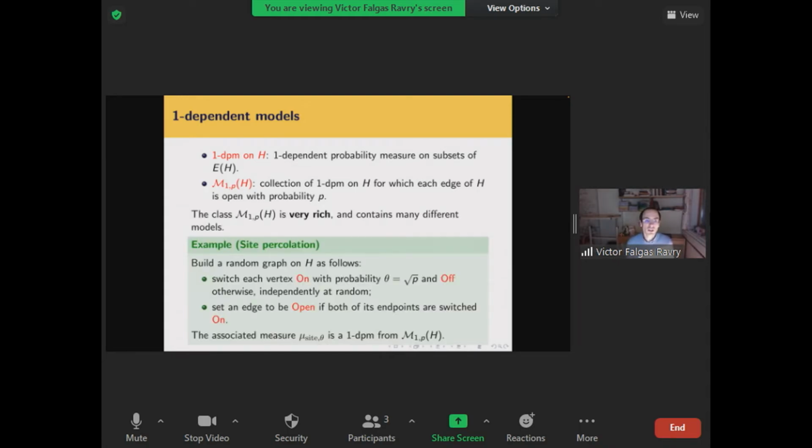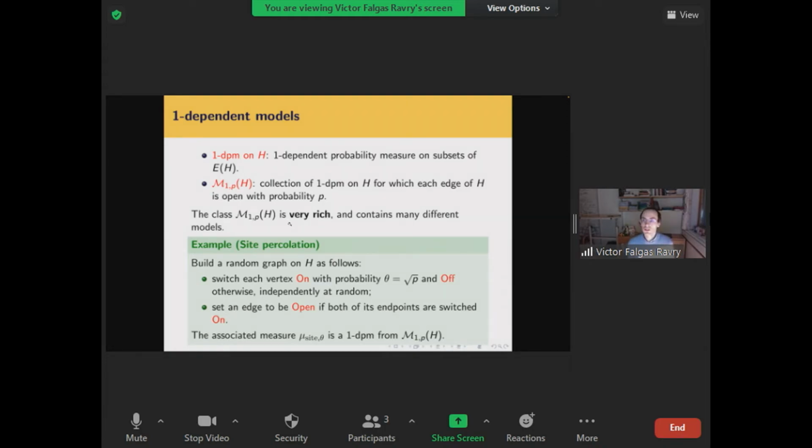The key difference is that the class M_1^p(H) of all one-dependent models is extremely rich. There are lots and lots of measures that live in there, and there's no convenient way of enumerating them all. Well, you can't enumerate them because there are infinitely many of them, but there isn't a good way of understanding this class of measures at the moment, unless you have a very, very small graph H.